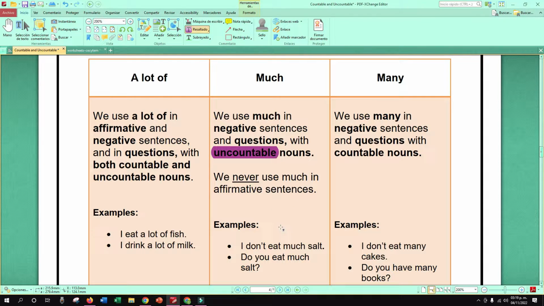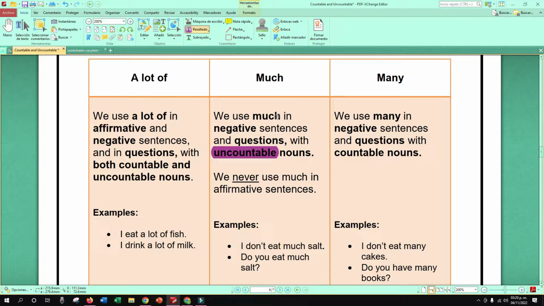En oraciones afirmativas nunca vamos a utilizar much. For example, I don't eat much salt. Do you eat much salt? Right? So you have a negative sentence and a question.